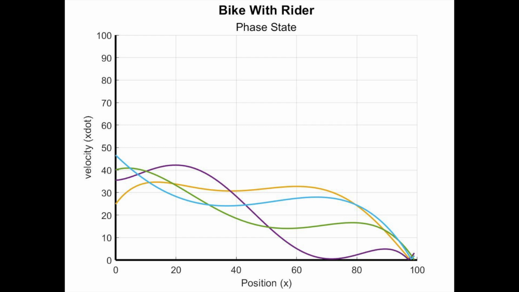Now looking at the phase state graph with a rider, you can see that the input velocity is irrelevant because the rider can adjust after feedback to find the desired location. So no matter what velocity the rider begins at, he can then end up at the same location. Here we have an x value of 100.